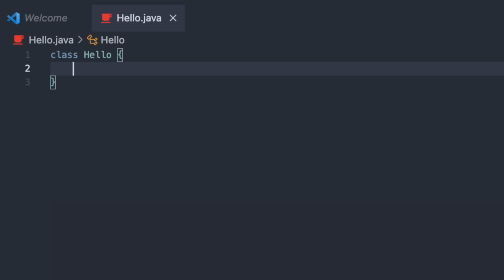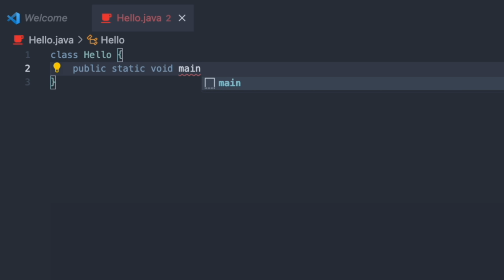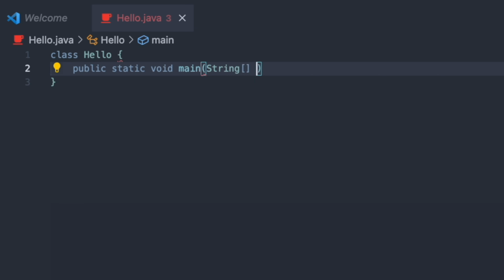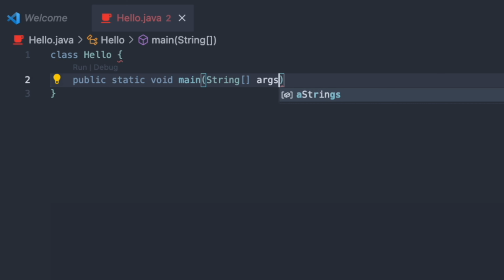And it goes on deeper and deeper, but it doesn't end here, because then when we have a class, we need to create a method. Public static void main. Okay, so first thing, what is a method? What is public? What is static? What is void? And if we think that we are really doomed, it goes even deeper, because we need to pass an argument, String, and this weird square bracket, args. So many things, so many weird words, like public, like static, like void, like this String, args. What does it mean? It's just too much.